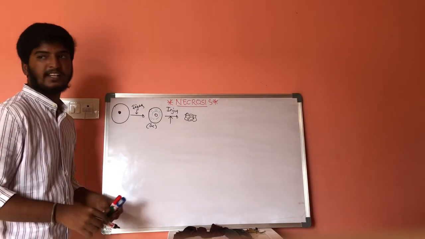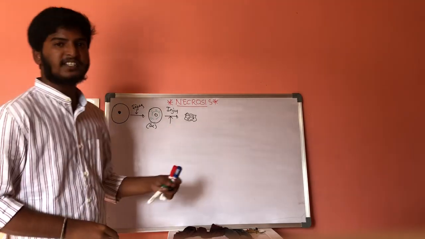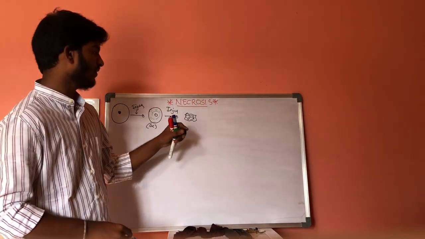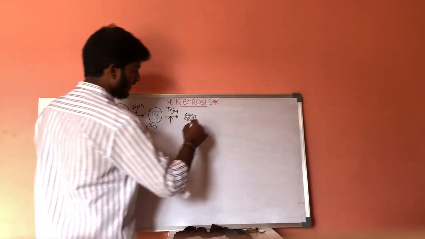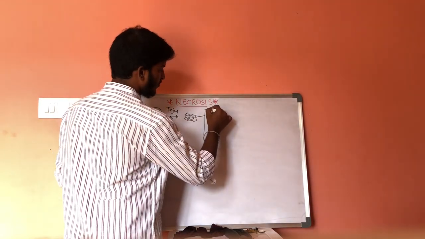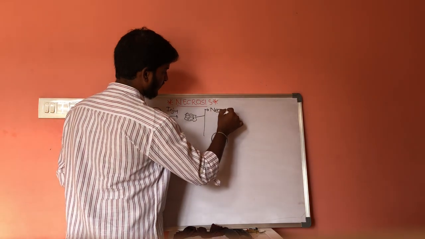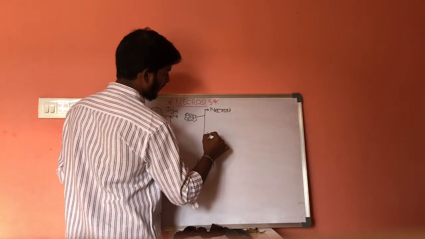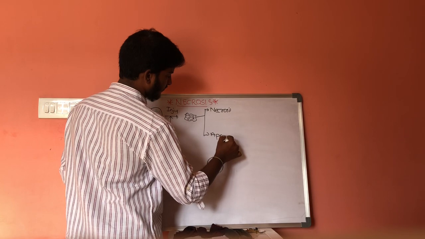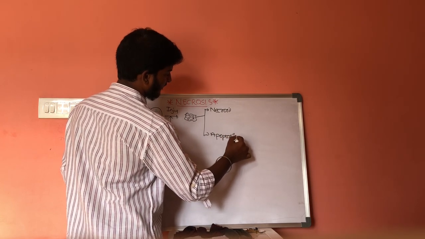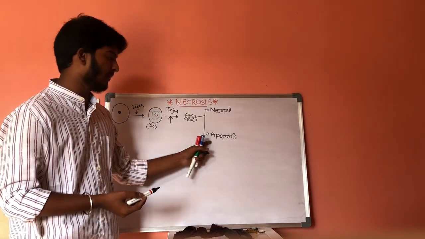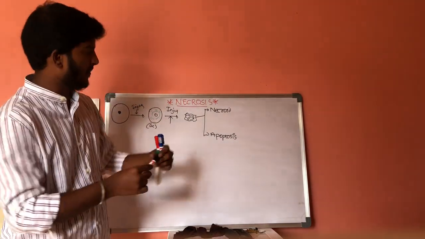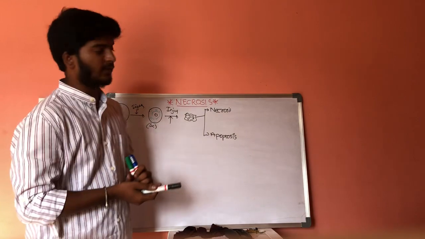It undergoes cell death, and this cell death may be by two forms, that is, either it follows necrosis or apoptosis. Necrosis is completely pathological, but apoptosis may be pathological or it may be physiological.